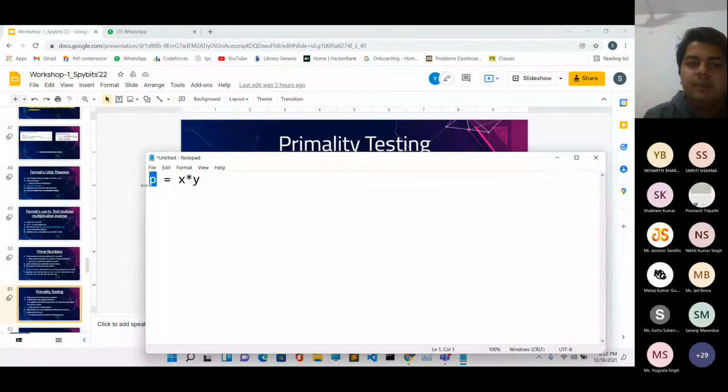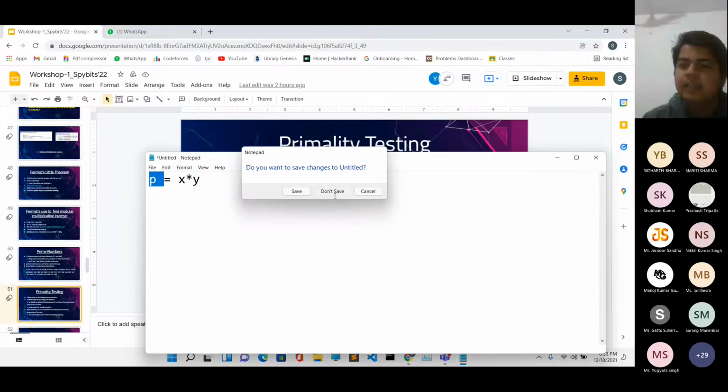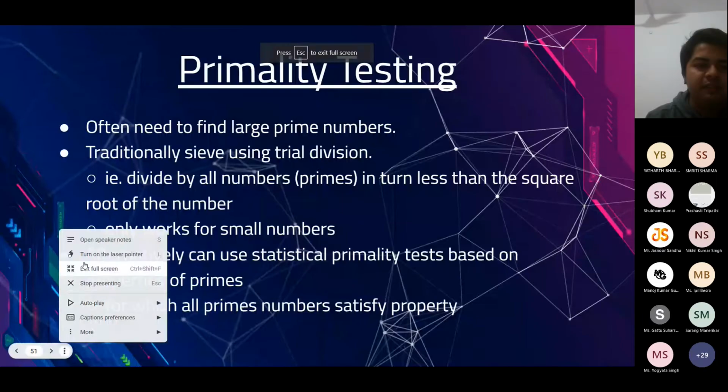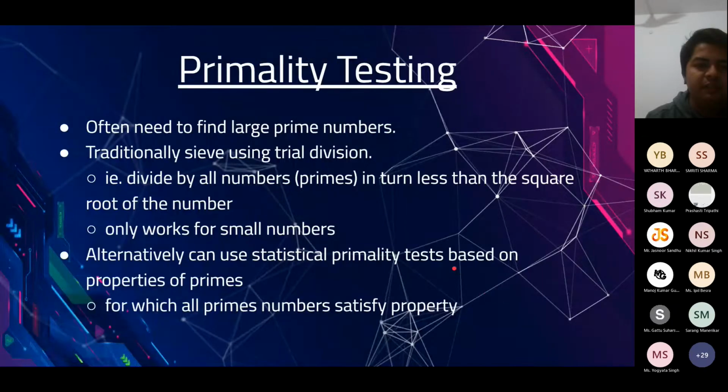So at least one of them is required to be less than or equal to the square root of p. It means that if you take any number, at least one of its factors will be smaller than or equal to the square root of that number. So based on this idea, we do not have to go up to half. You just need to go up to the square root of that number. And if in that region you are not able to find any factor of it, then it means that the number is prime.